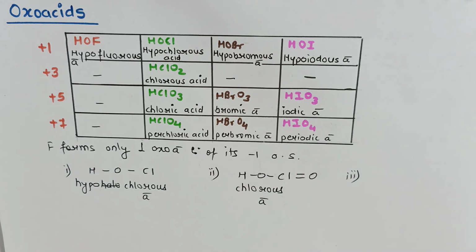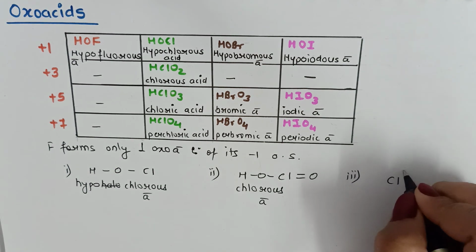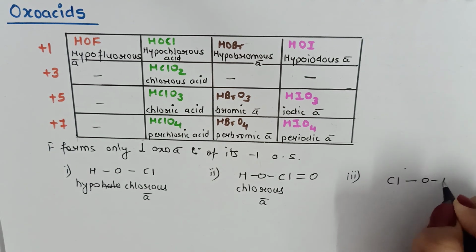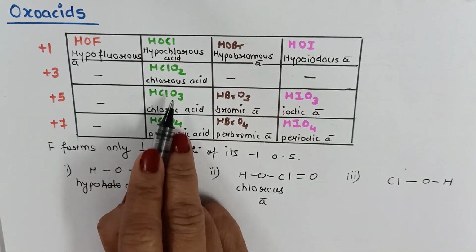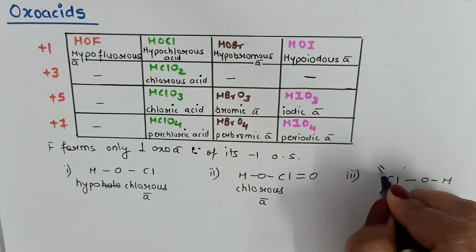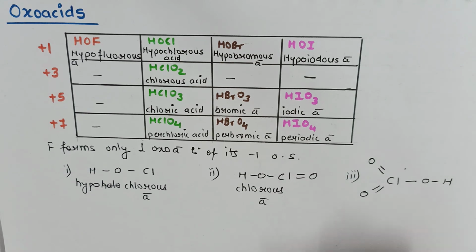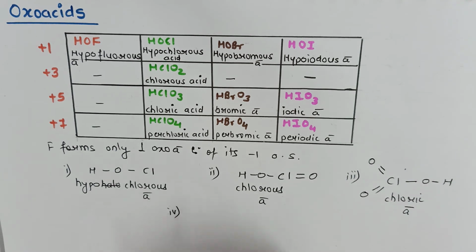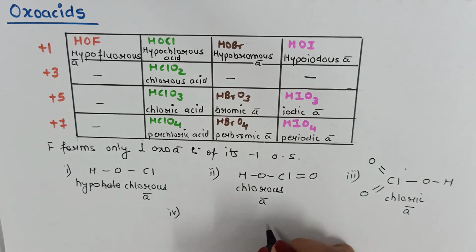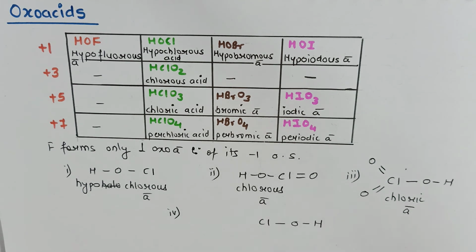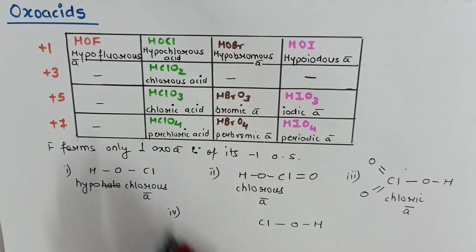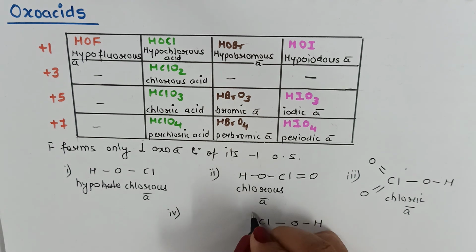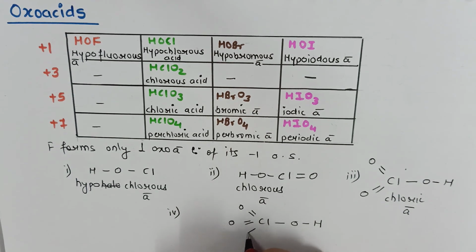Thirdly, chloric acid. In chloric acid, again Cl is attached to O and H, HClO3. So 2 more oxygens are left out. They will be doubly bonded to chlorine. And lastly, perchloric acid, chlorine will be bonded with OH. Now 3 oxygens will be left out, and all these 3 oxygens will be doubly bonded with chlorine. This is the structure of perchloric acid.